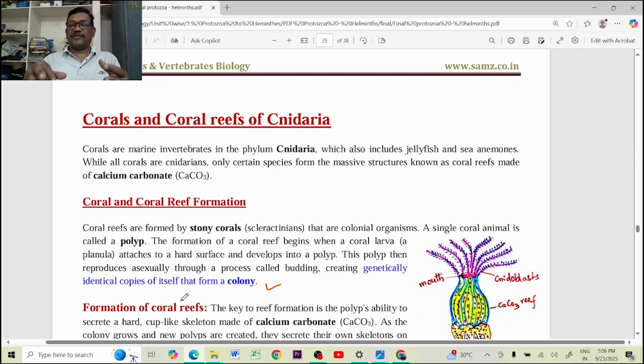The coral reefs have been forming from millions and billions of years ago. They remain in the water, in the oceans. They form the mountains, and they can even form islands: the Andaman Nicobar Islands, Lakshadweep, and so many islands are formed from this cnidarian coral and coral reefs.